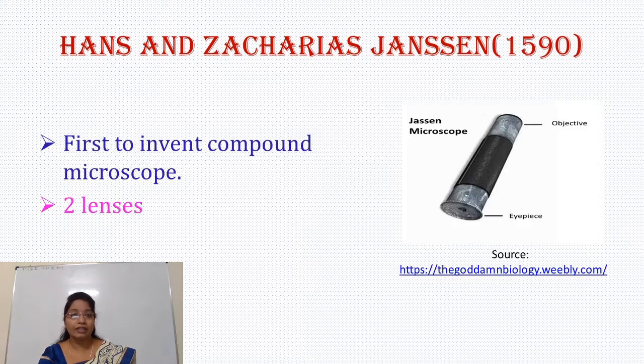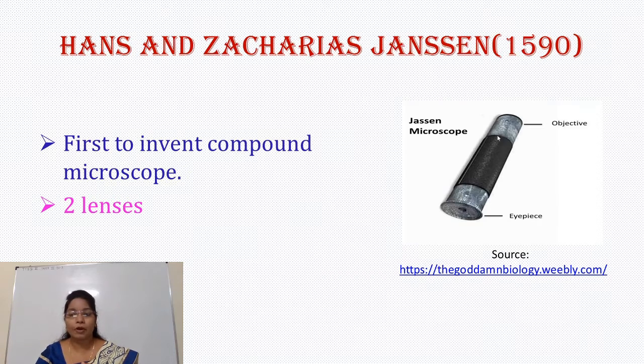Let's see the first scientist: Hans and Zacharias Janssen. In 1590, they were the first to invent the compound microscope. This photograph is of the compound microscope made by Hans and Zacharias Janssen.